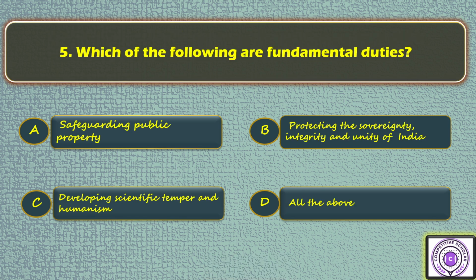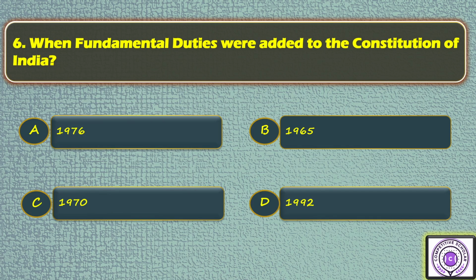Okay. Next question. Which of the following are fundamental duties? Option A safeguarding public property, option B protecting the sovereignty, integrity and unity of India, option C developing scientific temper and humanism, option D all of the above. So the answer is D, that is all of the above. Question number 6. When were fundamental duties added to the Constitution of India? Option A 1976, option B 1965, option C 1970, option D 1992. So the answer is A.